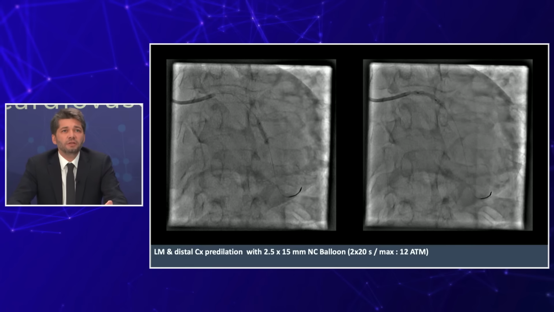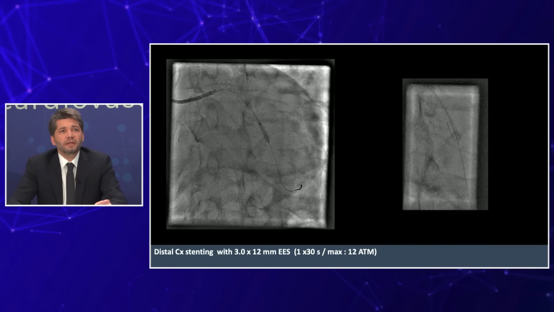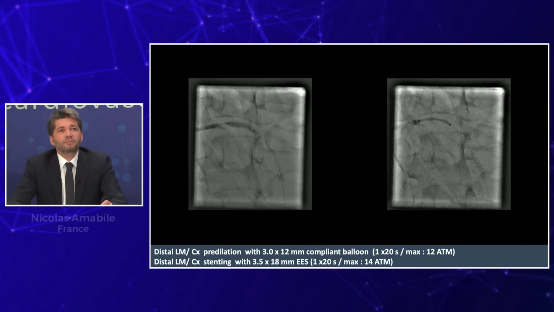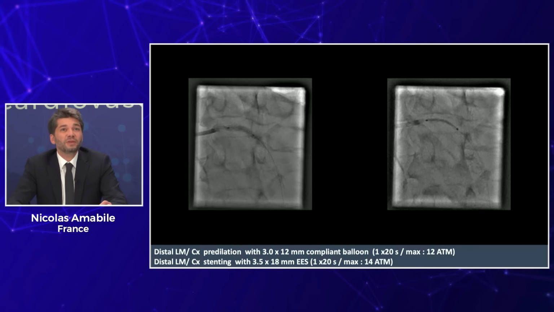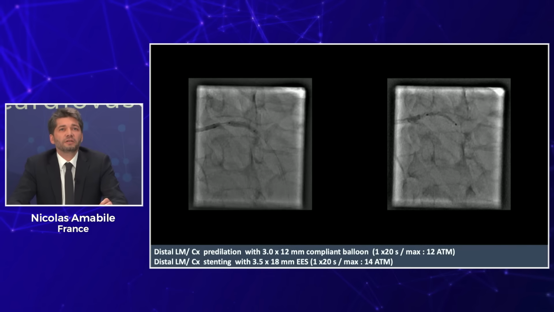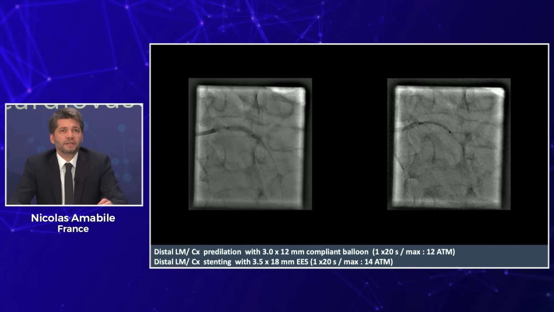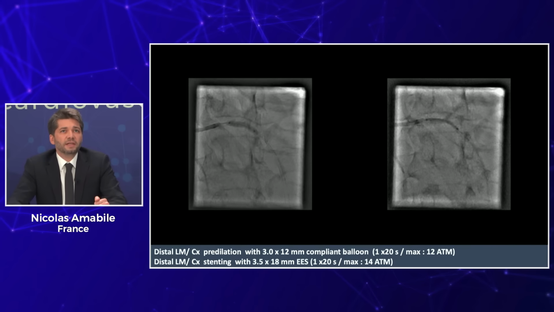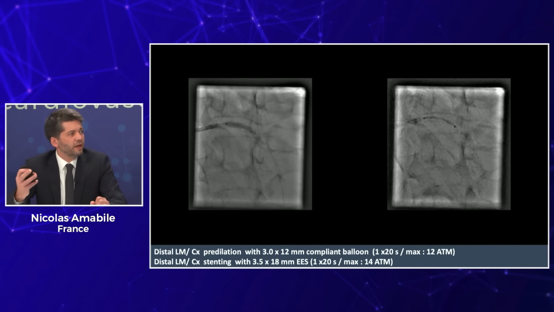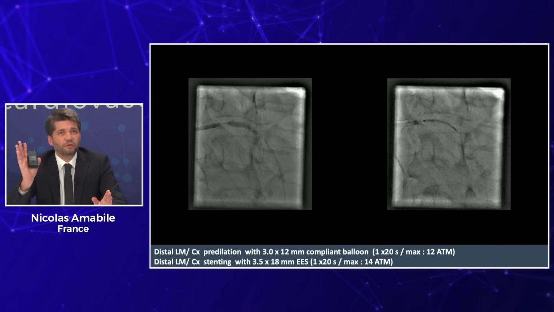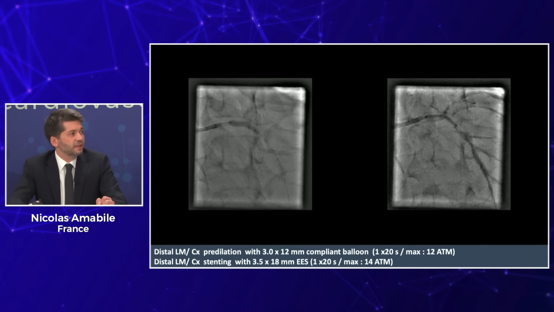So first we fixed the distal circumflex lesion with a 2.5, we pre-dilated and stented with a 3.0 stent. And then we pre-dilated with a compliant balloon, so we don't really need something stronger than a compliant balloon. And we carefully advance our stent through the left main to the proximal circumflex. The good part is, it's not shown on these slides, but you can have a very nice co-registration. You can define on your angio in the cath lab the place of the distal and the proximal landing zone and stick with this information.